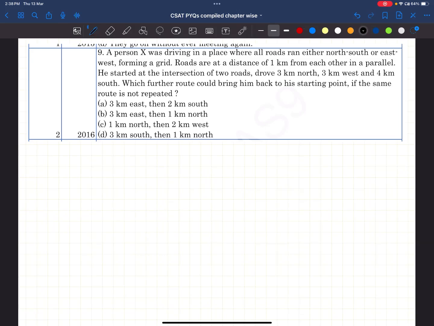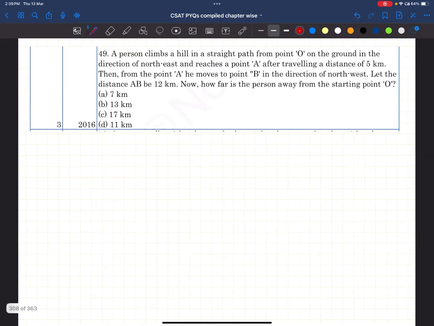What is it telling? Already we are taking a grid, right? 3 boxes, 3 kilometers towards north. Now again 3 kilometers towards west. Now he is taking 4 kilometers towards south. This is his ending point. Right? This is the starting point. Now what does he have to take? You need to take 3 kilometers east and 1 kilometer north. Right? Answer is B. Simple. Let's do the next question.